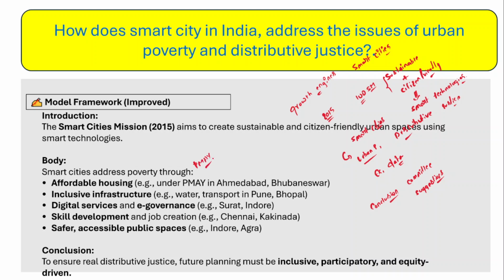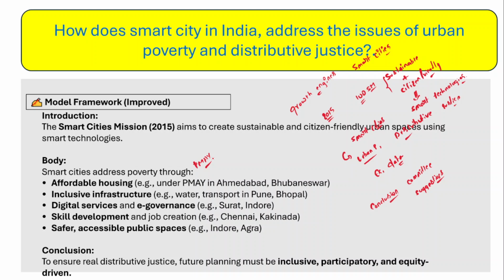Inclusive infrastructure, housing, water, sanitation, transportation, everything comes under the inclusive infrastructure. So you have to talk about that as well. And digital services and e-governance, you need to mention examples like Surat and Indore, and skill development, job creation, and safer accessible public spaces and public transportation as well.